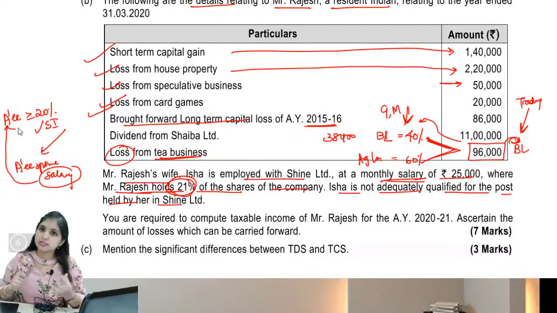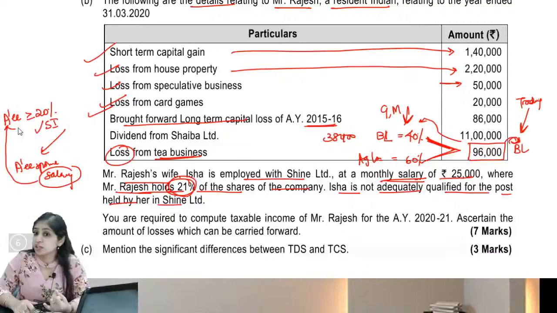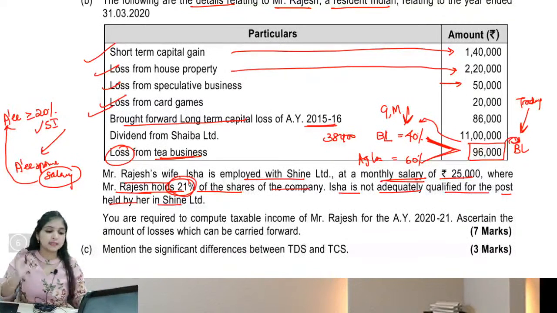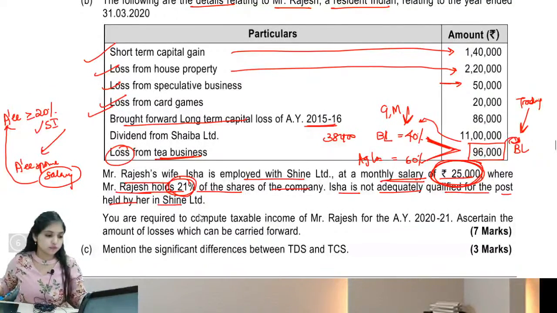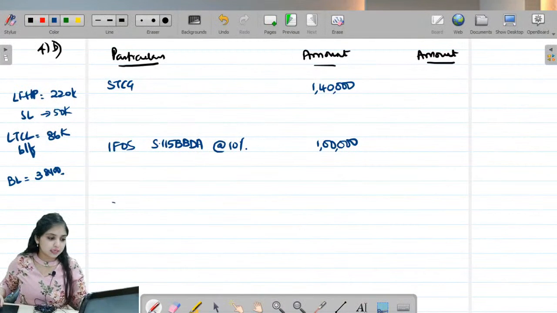Right? So what are the conditions? Number one, my assessee should be having substantial interest in the company. Substantial interest means he must be holding at least 20% shares in the company. And point number three, in that company his spouse is employed with no technical qualifications, no professional qualifications, no knowledge or experience, still she is getting salary income from there. This salary income has to be clubbed in the hands of the assessee. Okay, so this 25,000 salary income is actually earned by his wife, but it will be clubbed in the hands of Mr. Rajesh.